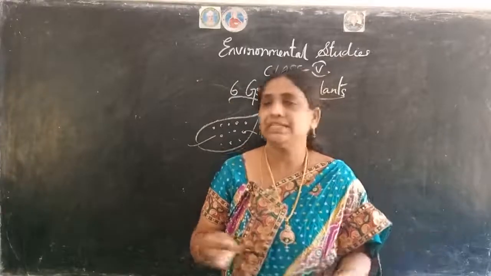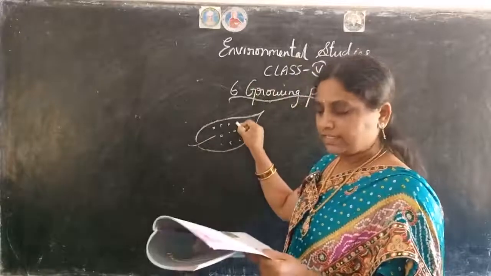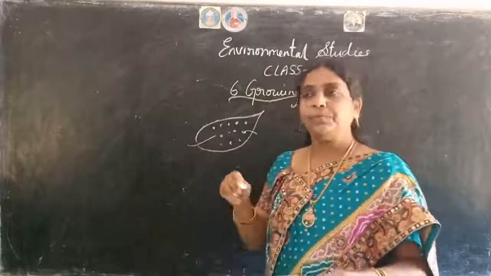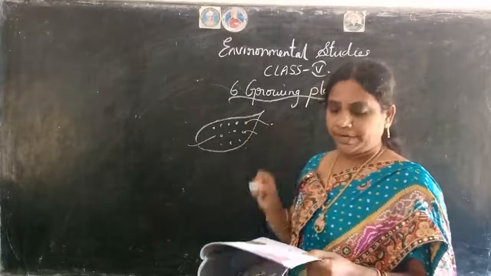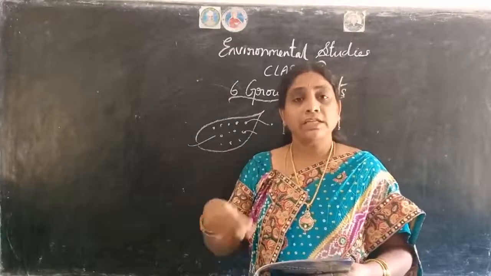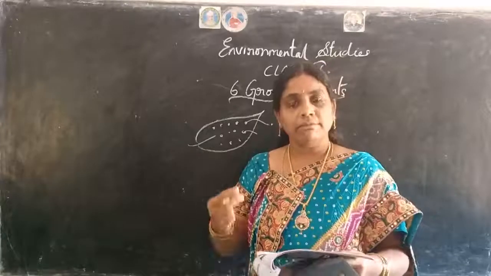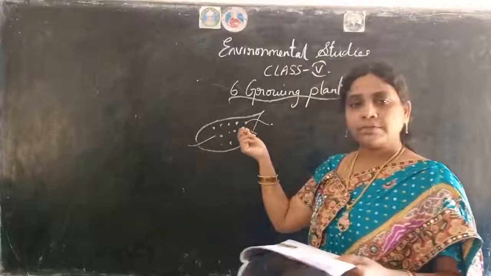Each spore has a single cell. Here this is a single cell. Each spore has a single cell that can grow into a new plant. From this we will get a new plant. Mushrooms and fungi also reproduce through spores. So another two examples. What are those, children? Mushrooms and fungi. They also reproduce from the, what are these? Spores.